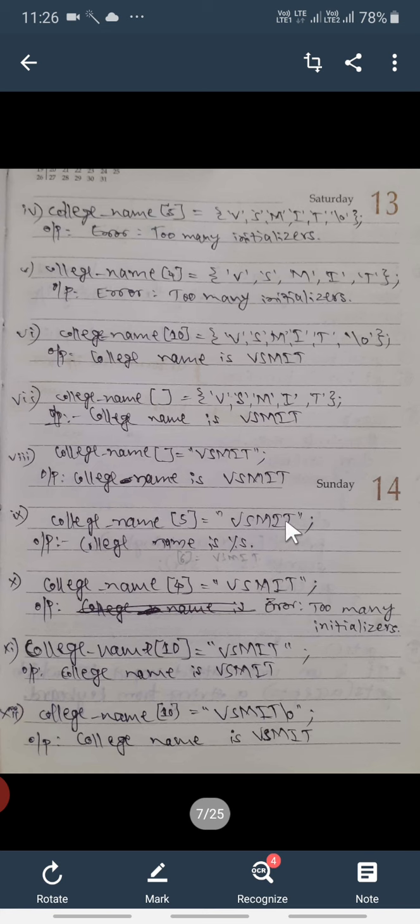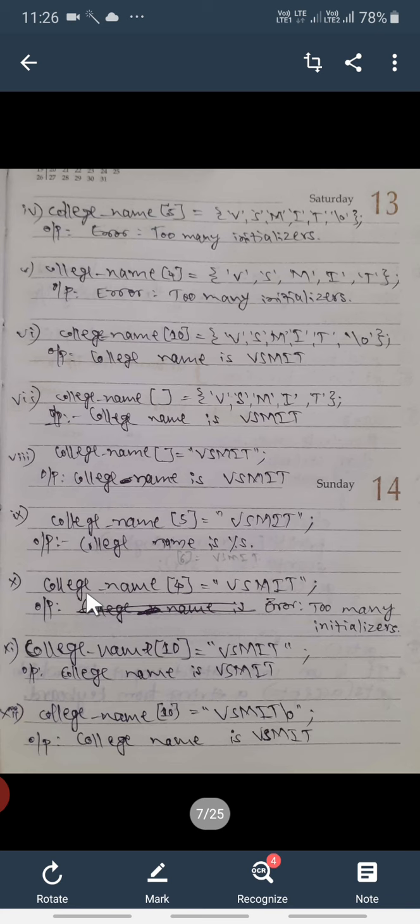And college name is 5, and here vsmit is there, exactly 5 characters are there, but you are mentioning the size of the string also as 5, so here it needs one more location, but you are not allowing it to be declared, so this will display one output like this, that is college name is percentages, that is the format specifier of string.